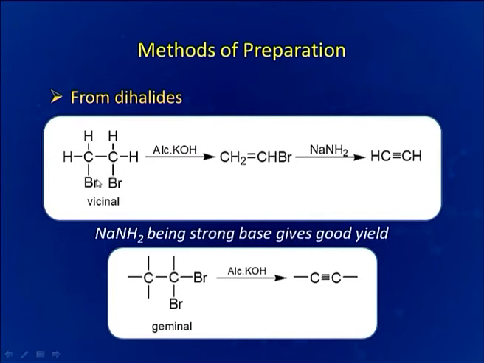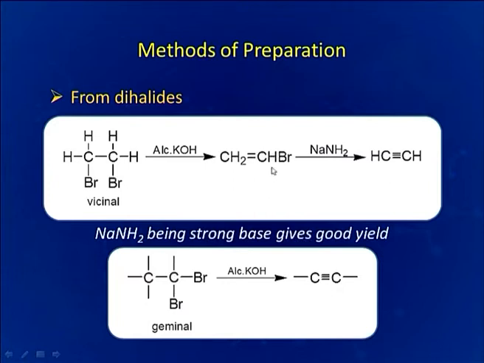Now, coming to the vicinal dihalide, first of all we will have to treat it with alcoholic KOH and dehydrohalogenation will take place and we will get vinyl bromide. This vinyl bromide is less reactive.